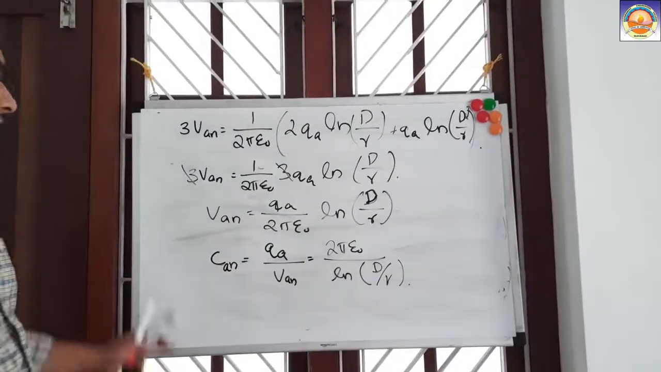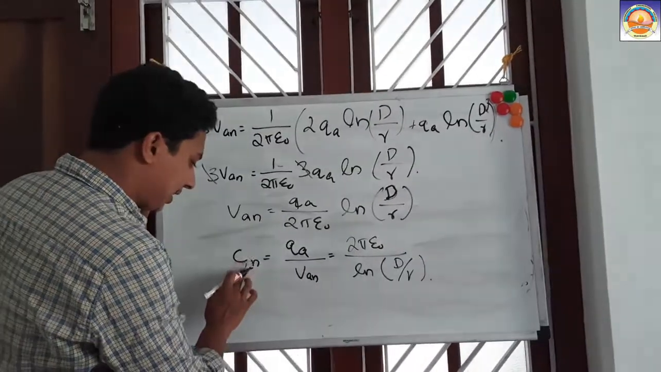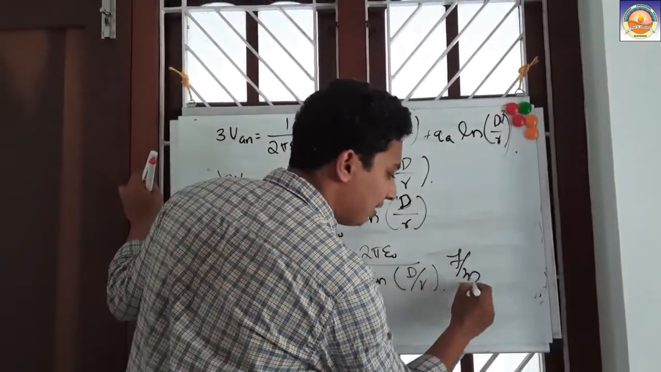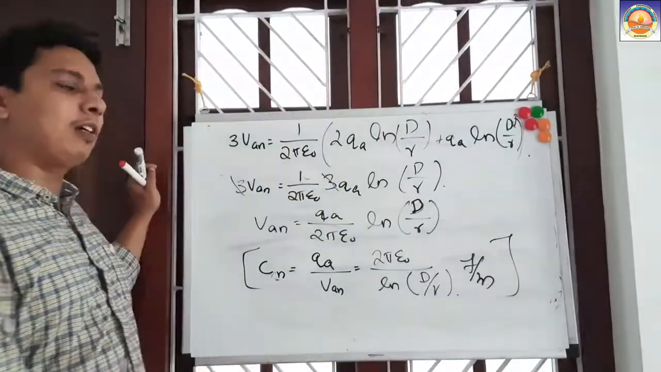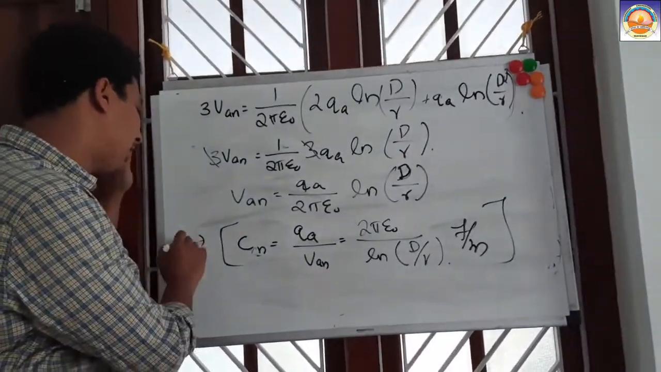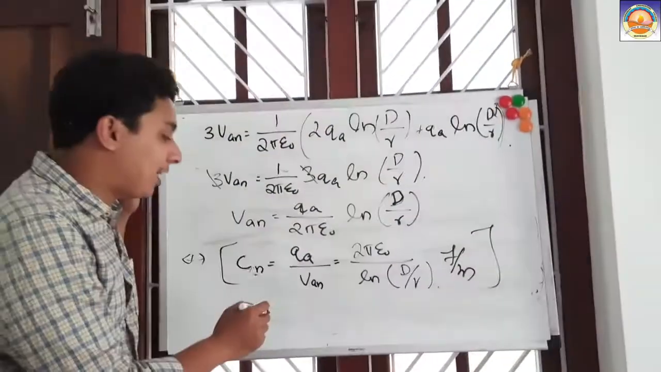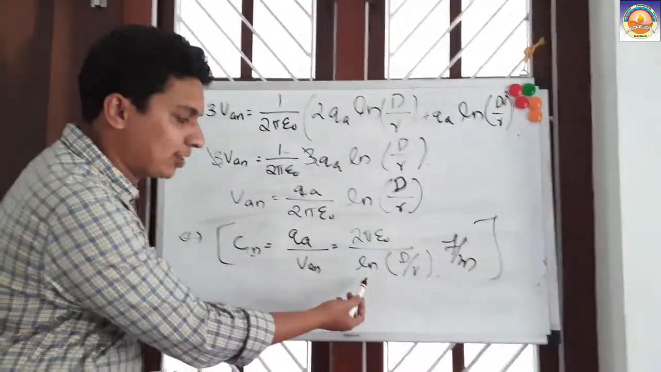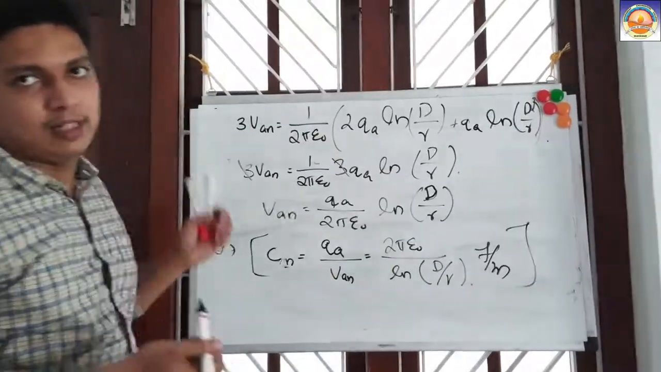So this is the equation for capacitance. Let us just write it as Cn, capacitance with respect to neutral in farad per meter. Capacitance per phase per meter, and this is for the three-phase line with equilateral spacing. This is the equation for capacitance, which is 2 pi epsilon 0 divided by ln of d by R farad per meter.